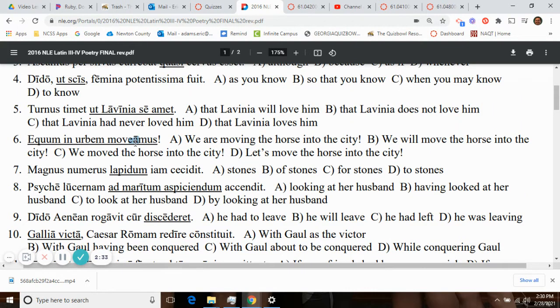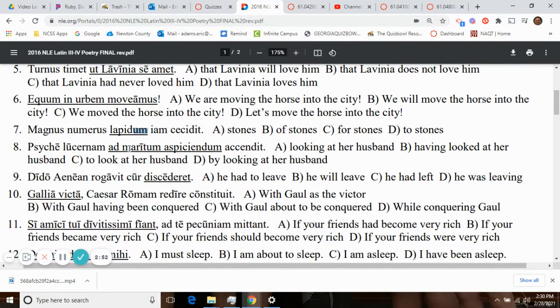Here it's subjunctive. We fear a giant liar. And when it's the main verb of the clause, not in some sort of subordinate clause that is governed by an ut or a cum or something like that, it is let, the subject verb. So let us move the horse into the city. Let's move the horse into the city is the answer you have there. A large number, lapidum. This is genitive plural with the um, of stones. And so here the translation needs to be the genitive of.